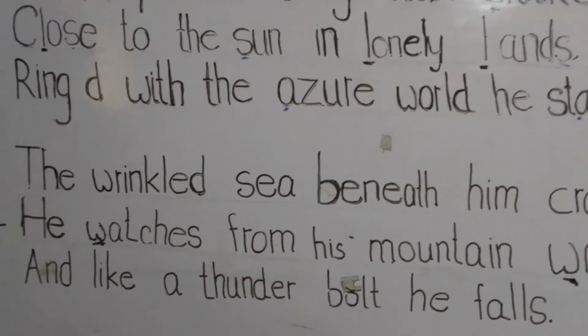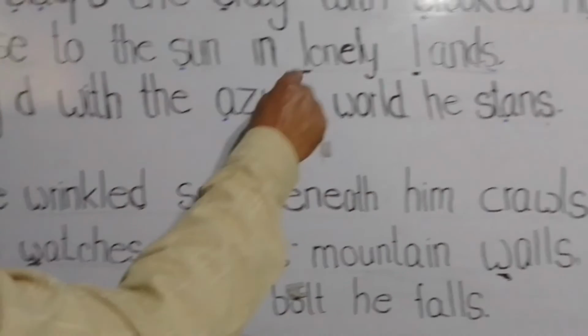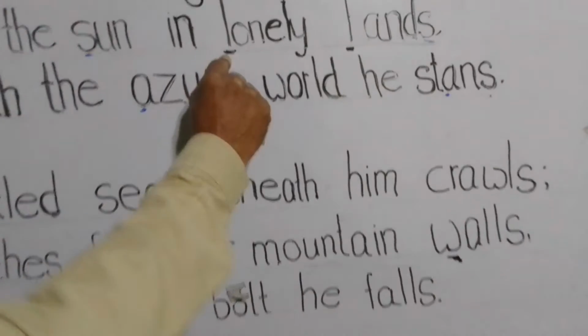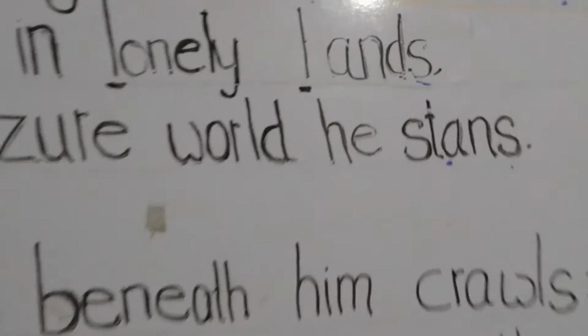Next, I hope to say something about the quotation lonely lands. Here you get the quotation of the second line of the first stanza, lonely lands. What do you think this quotation signifies?